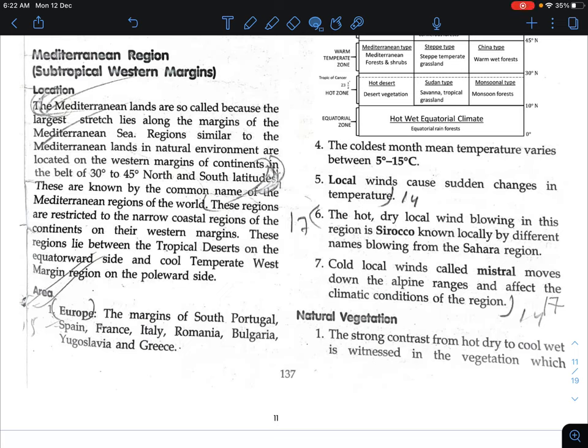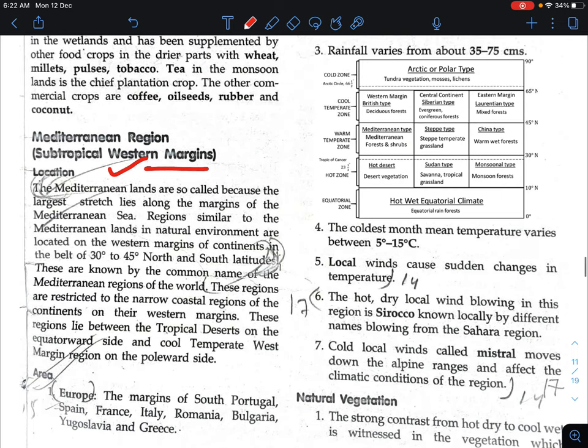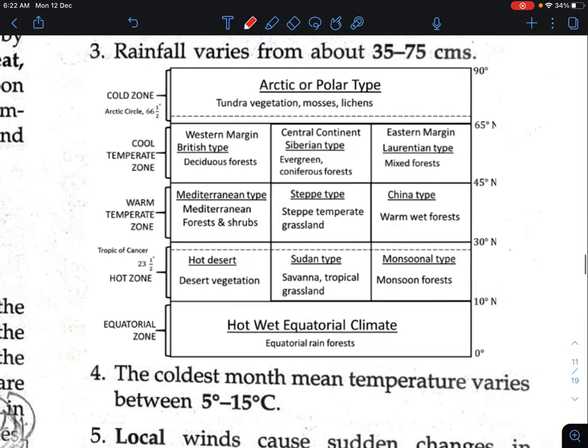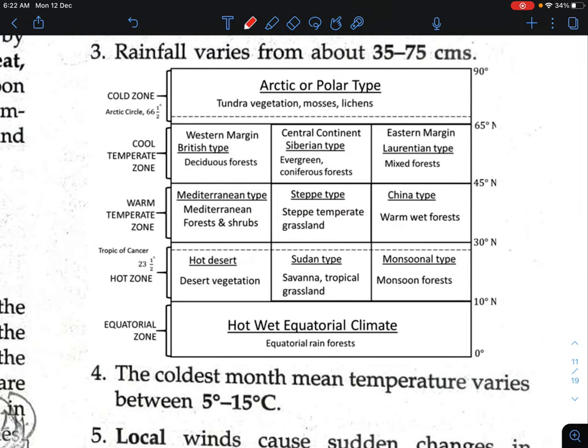In this session, we are covering the topic of the Mediterranean region, also known as the subtropical western margin. Please look at this diagram. This is in the western margin. This is the Mediterranean type of climate, and it lies in the western part.